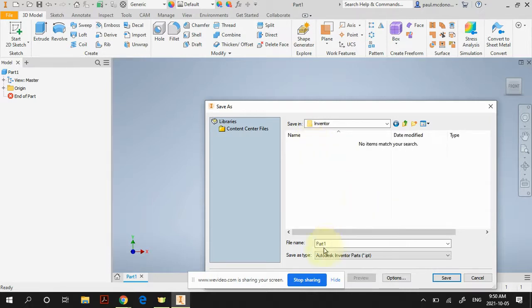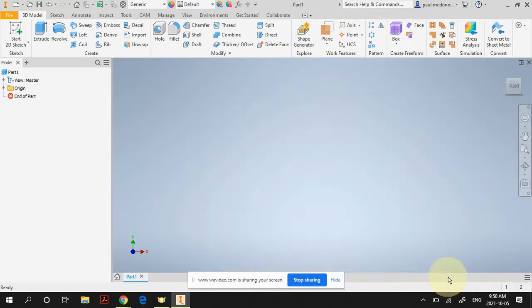And double click on that one and then you call your part your last name_first part. First part. And then you're going to click save. And then you'll notice up here in your drawing, it's now changed this to your last name underscore first part. Okay? I'm going to stop there. And I'd like you to go ahead back to your computers and do that.